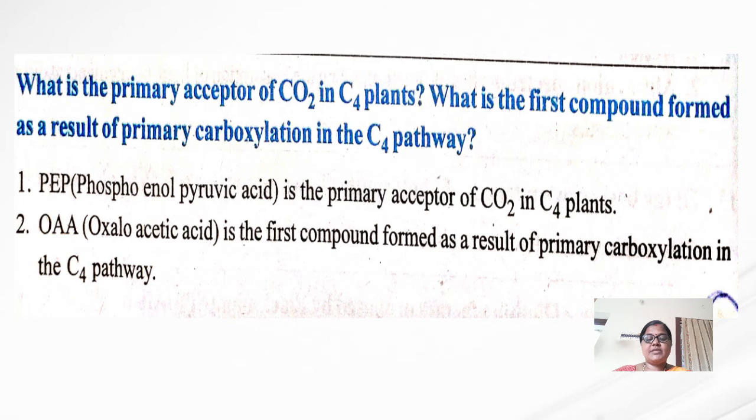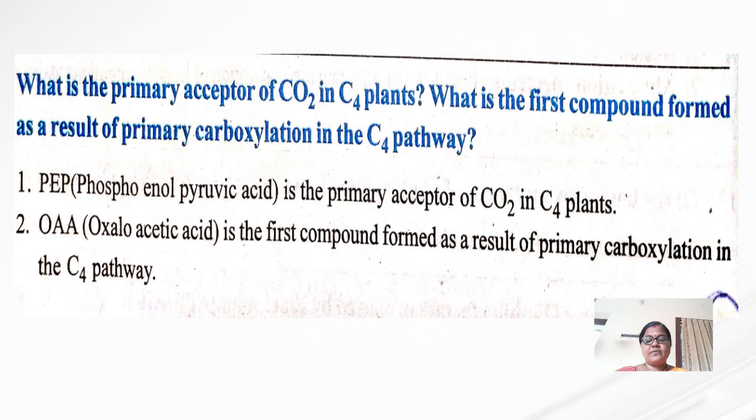And the next question is: what is the primary acceptor of carbon dioxide in C4 plants, and what is the first compound formed as a result of primary carboxylation in the C4 pathway? Phosphoenol pyruvic acid, that is PEP, is the primary acceptor of carbon dioxide in C4 plants.